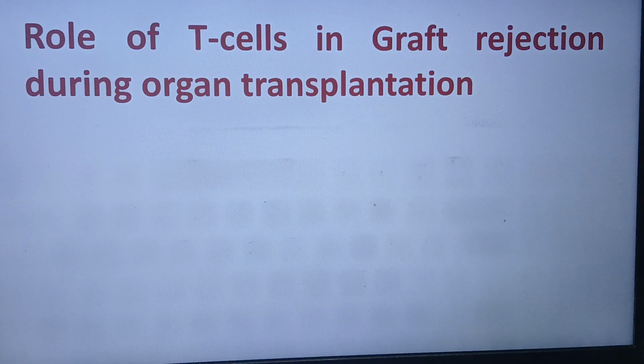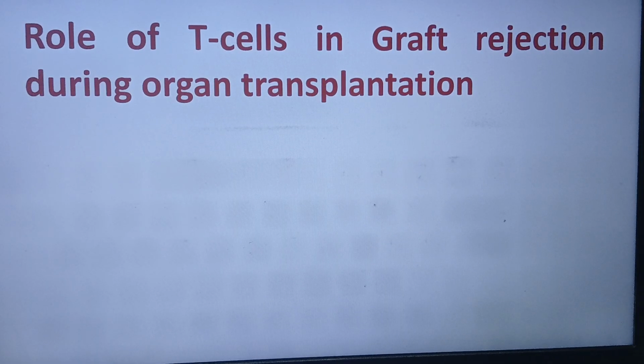As we all know, it often happens that organs like the kidney, liver or heart fail, and the only solution at that time is transplantation. So a suitable donor is searched, with matching tissues and blood group, and if everything is okay, then organ transplantation is done.